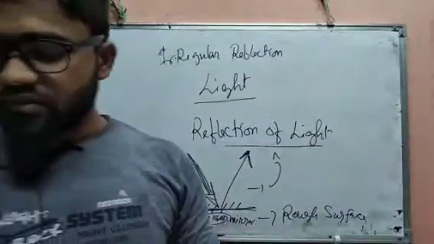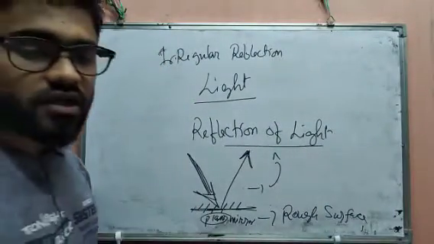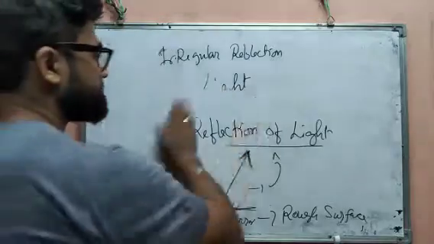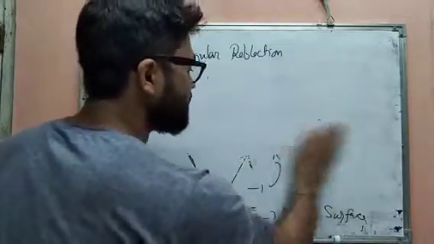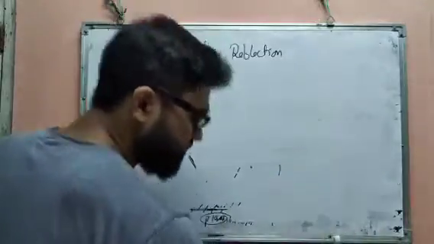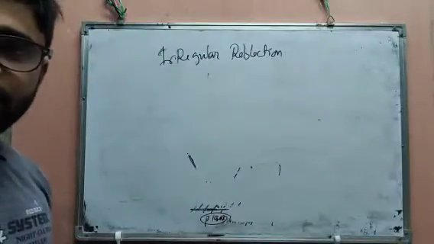Image formation by a plane mirror. You know about this image. So the image is what? The representation that we see in a mirror. To understand this, I am going to give a very common example. See, image formation by plane mirror.